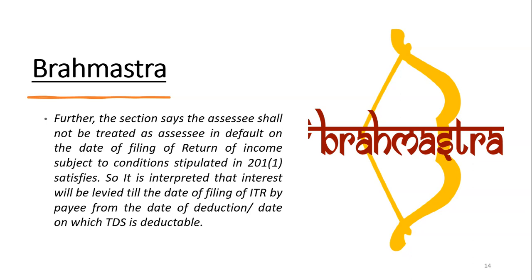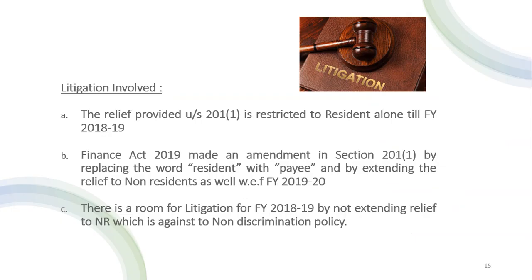However, there is a lot of litigation involved in Section 201 relief. Section 201(1) says the word resident. Till the Finance Act 2018, it says resident. So that means the relief is extended only to the resident. However, Finance Act 2019 made an amendment in Section 201(1) by replacing the word resident with the payee and extending the relief to non-residents as well from financial year 19-20. So the relief for obtaining Form 26A is available only to residents till financial year 18-19.